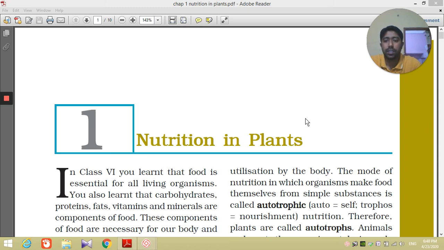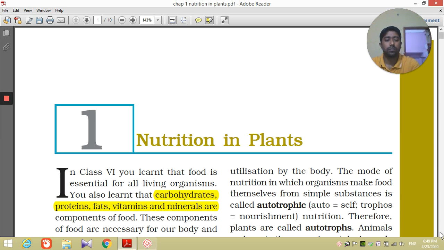Today's topic is nutrition in plants. In class 6, you learned that food is essential for all living organisms. You also learned that there are many important constituents of food, like carbohydrates, proteins, fats, vitamins, and minerals. These are the important components of food: carbohydrates, vitamins, proteins, fats, minerals, along with water and roughage.